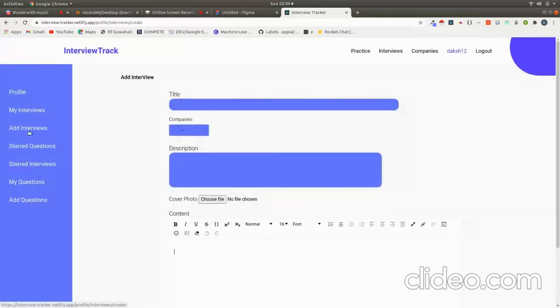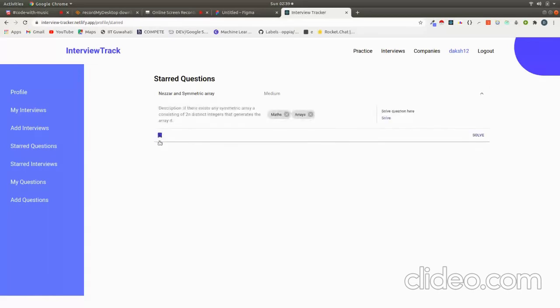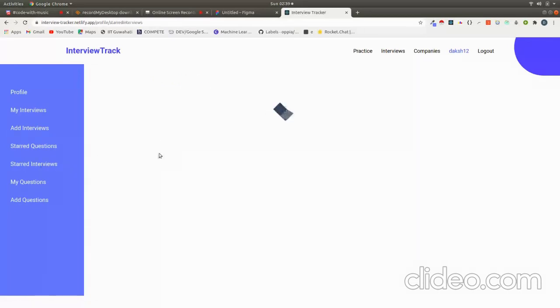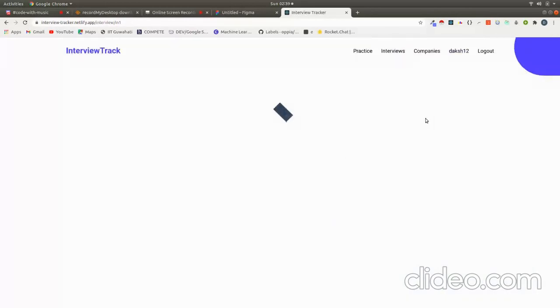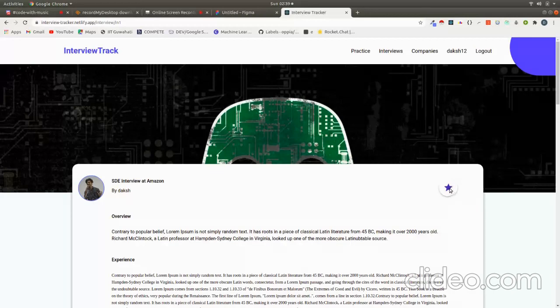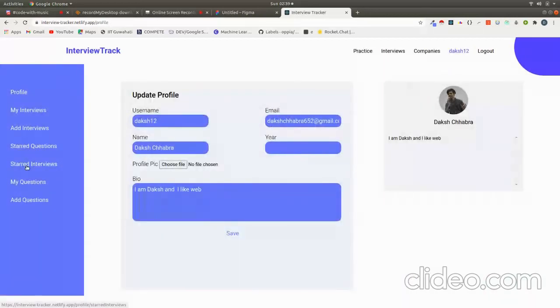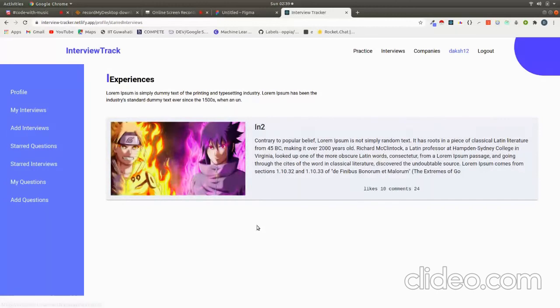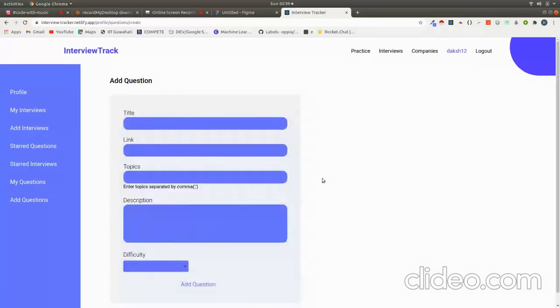And for the questions which I started earlier, I can see it here. See, when I will remove it from start, nothing will appear here. And similarly for start interviews, the start interviews will appear here. If I will unstart the interview, see, I unstart the interview, and it will go from my list. Start interviews, and the interviews no longer remains there. I can see my questions which I have added. See, I have not added any question, but I can add with the help of add question here.